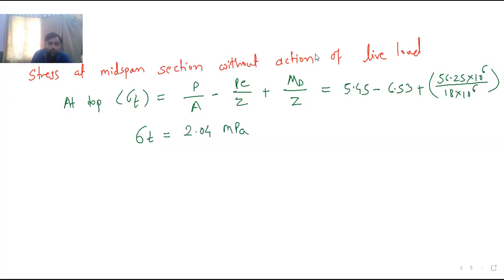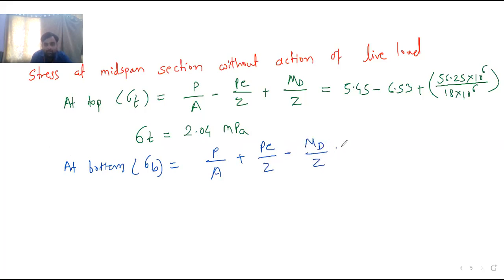2.04 MPa. And at bottom now, sigma B is equal to P by A plus P by Z minus MD by Z, which is 5.45 plus 6.53 minus this 56.25. What is the value of 56.25 divided by 18?